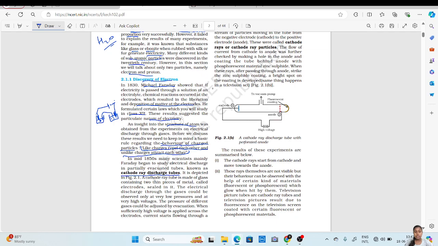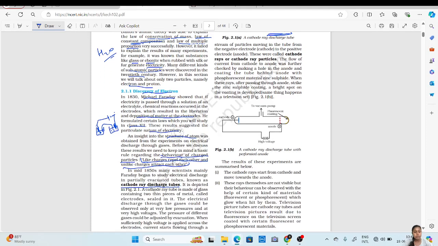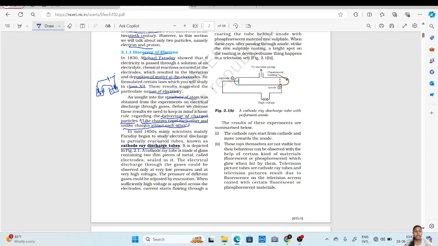The electrical discharge through the gases could be observed only at very low pressure and at very high voltage. If we apply high voltage and low pressure, only at that time will the electricity be discharged.